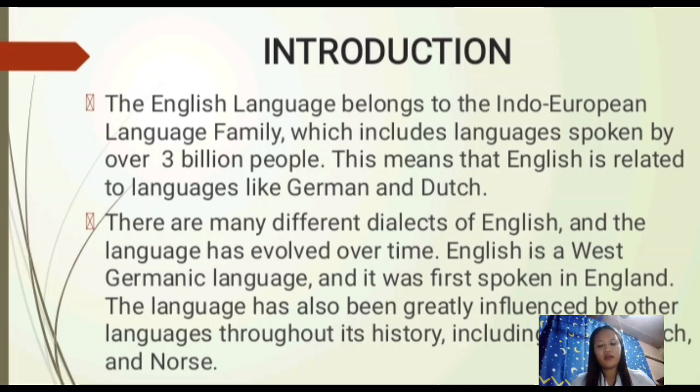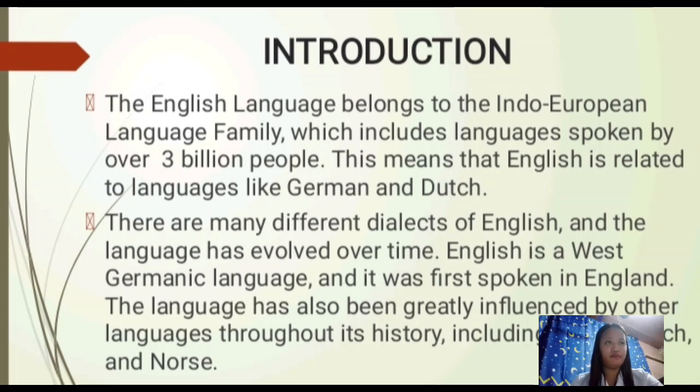English belongs to the Indo-European language family, a vast group encompassing languages spoken by over 3 billion people worldwide. This means English shares ancestry with languages like German and Dutch. English exists in many different dialects, reflecting its evolution over time. English is classified as a West Germanic language. This places it within a specific branch of the Indo-European family tree, alongside languages like German and Dutch.